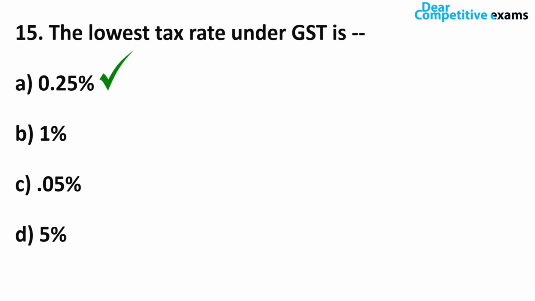0.25. Friends, the primary GST slabs for regular taxpayers are presently fixed at 0, nil I can say, and then 5%, 12%, 18% and 28%. There are a few lesser used GST rates such as 3% and 0.25%. So the lowest tax rate under GST is 0.25. Okay. Let's move on to question number 16.